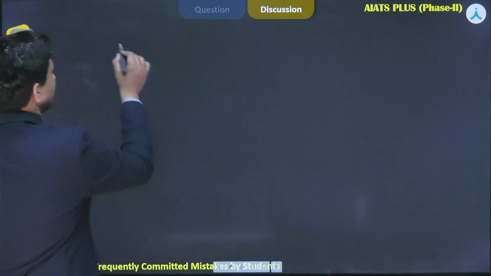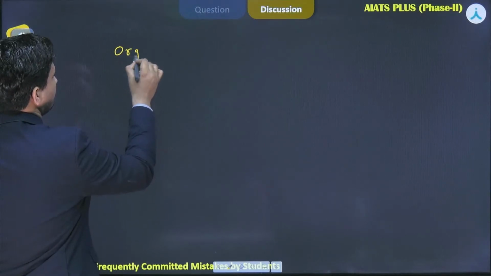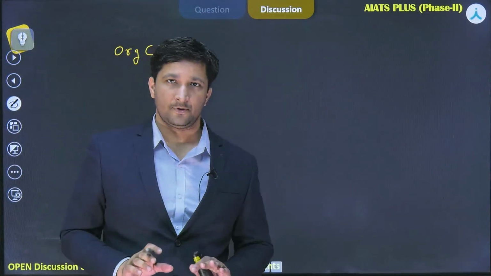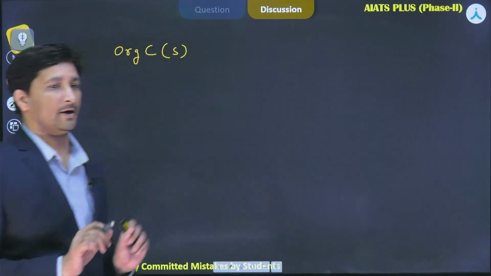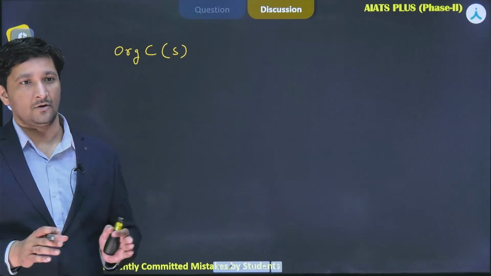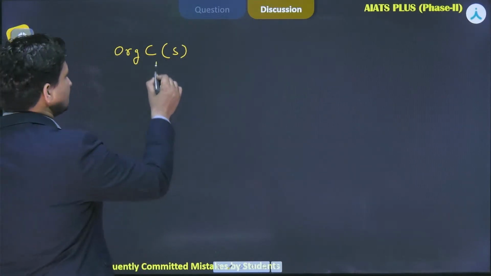Suppose we take an organic compound, okay, which contains sulfur. Okay, any organic compound which contains sulfur. So first of all, in Carius tube we are going to take this compound, and in Carius tube it is treated with sodium peroxide or fuming HNO3, and what happens when it is heated with them?